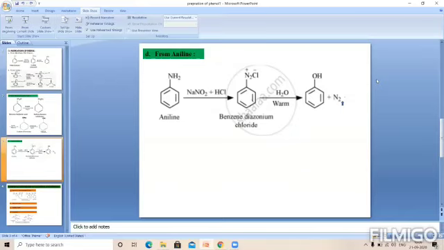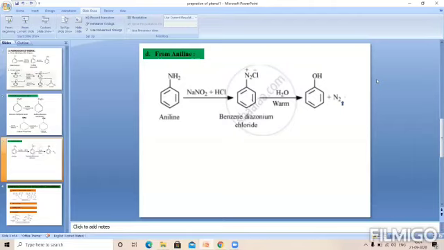Here we are converting the corresponding compound, that is called benzene diazonium chloride. This benzene diazonium chloride is also called the diazonium salt, N2+ Cl-. This benzene diazonium chloride, the diazonium salt, on hydrolysis with dilute sulfuric acid gives phenol directly. So this is the last method by which we can prepare phenol.